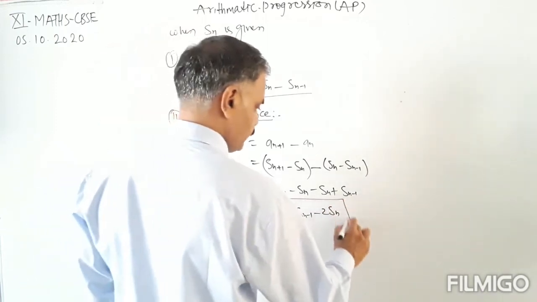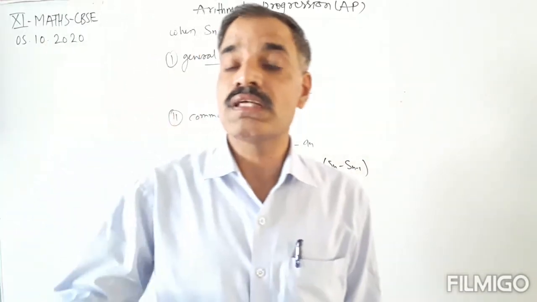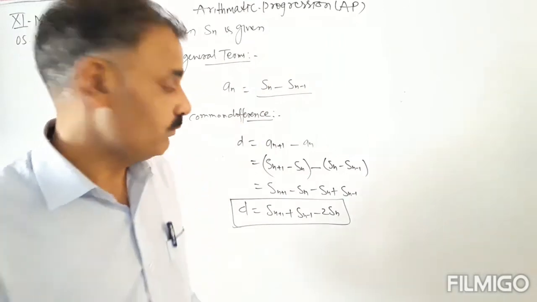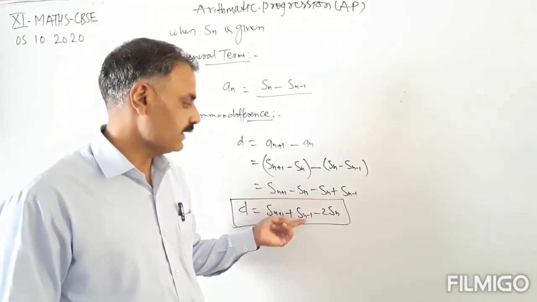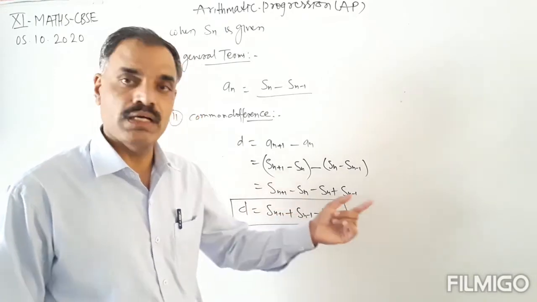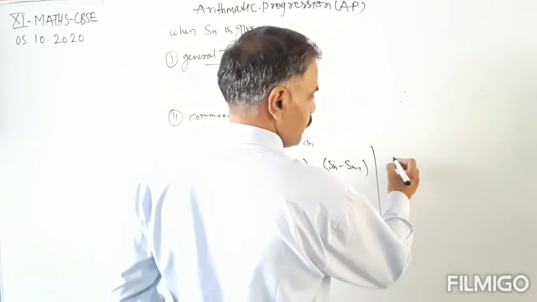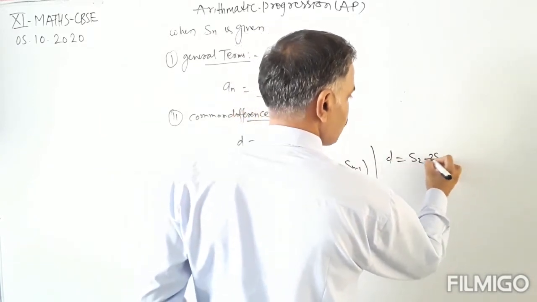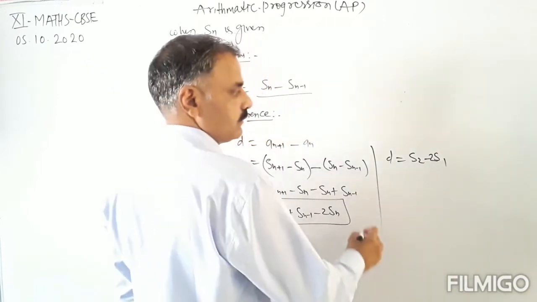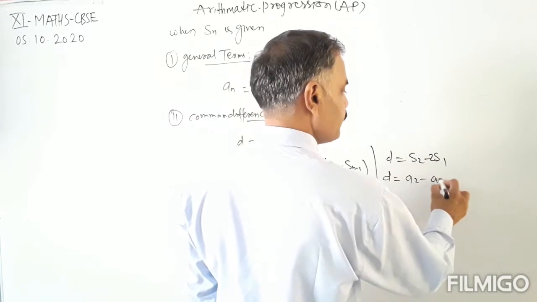So whenever Sn, the sum of n terms, is given, we can find the common difference d equal to S(n plus 1) plus S(n minus 1) minus 2Sn. If we put n equals 1, d can also be found using S2 minus 2S1, as d is equal to a2 minus a1.